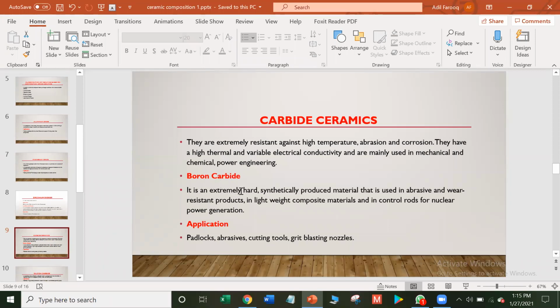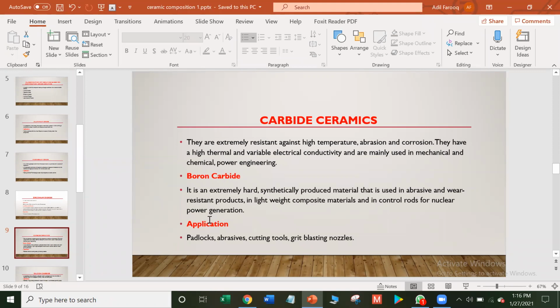Boron carbide is an extremely hard, synthetically produced material, meaning it is produced artificially. It is used in abrasives, wear resistant products, lightweight composite materials, and in control rods for nuclear power generation. The term abrasive was already explained in the previous slides. Nuclear power plants are a type of power plant that use the process of nuclear fission in order to generate electricity.